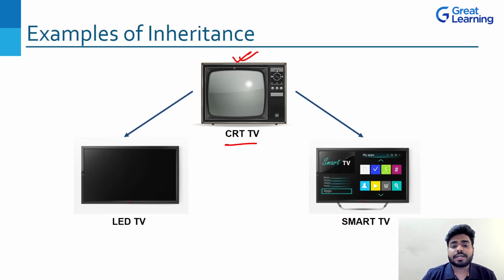Now, based on this particular base model, we derived LED TVs and we derived smart TVs, right? So these are the subclasses. But the old CRT TV is the parent. Okay? So these are some examples which we can tell about inheritance, right?